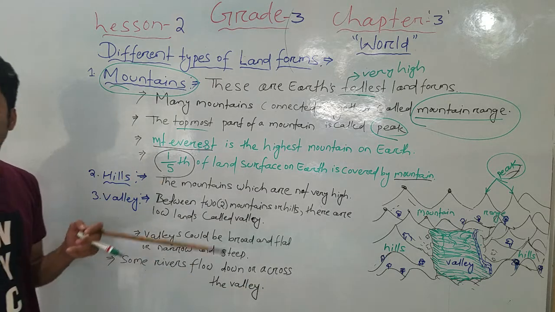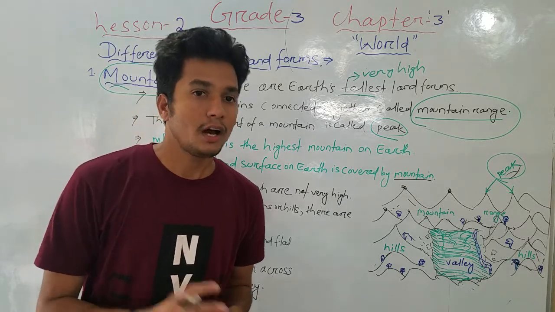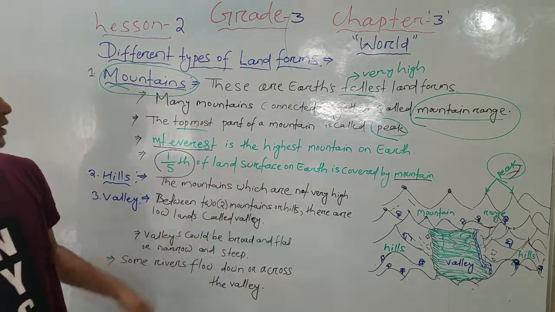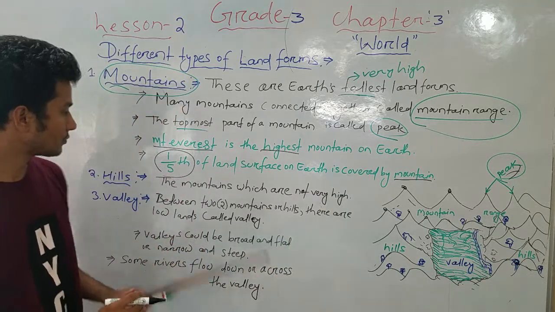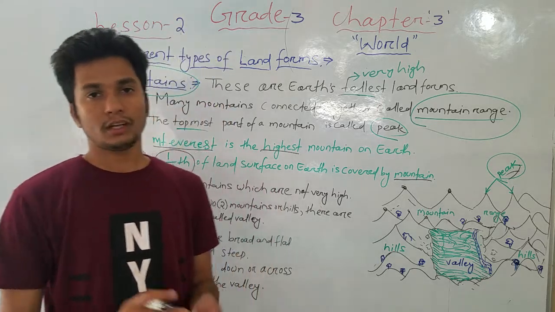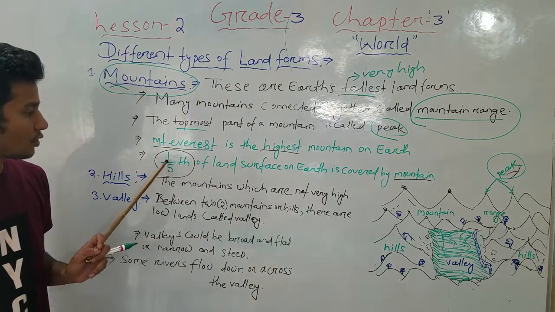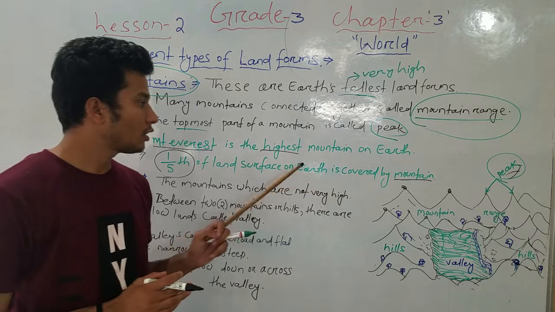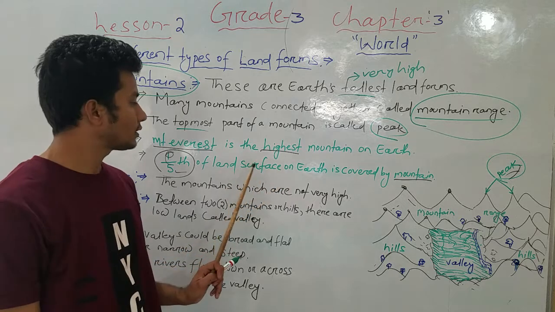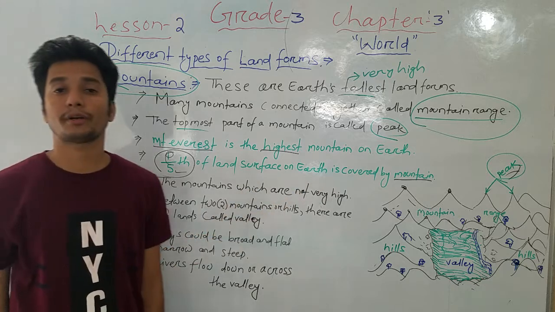Now we will come to the highest mountain. Which is our highest mountain? That is our Mount Everest. It is the highest or biggest mountain on our earth. One-fifth of the land surface on the earth is covered by mountains. Okay, out of the total land, one part out of five is covered by mountains. Means one-fifth of the land surface on the earth is covered by mountains.